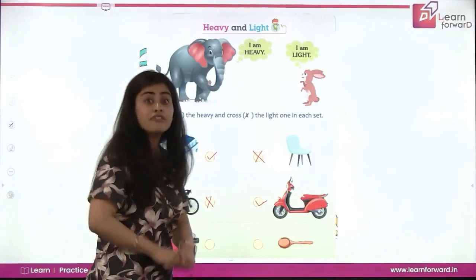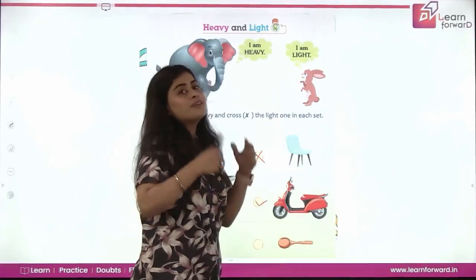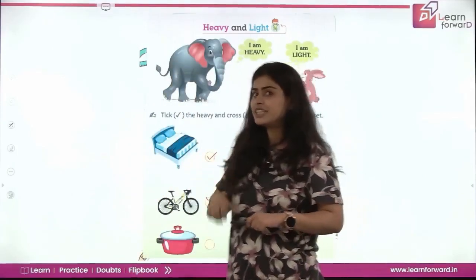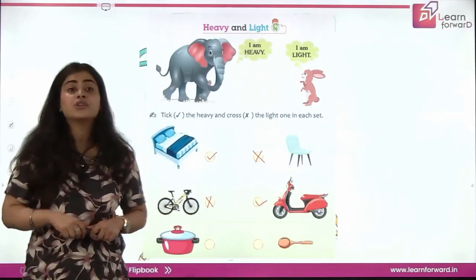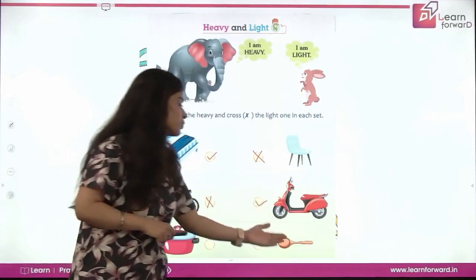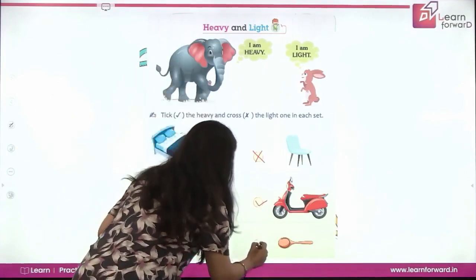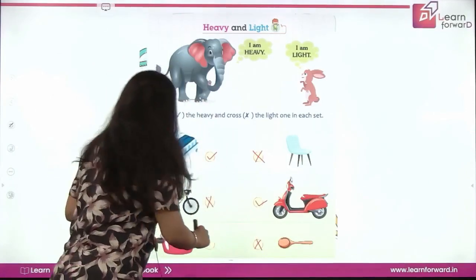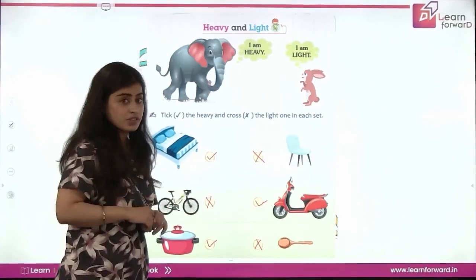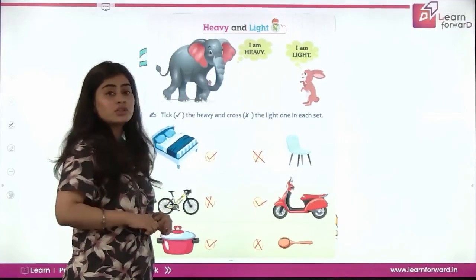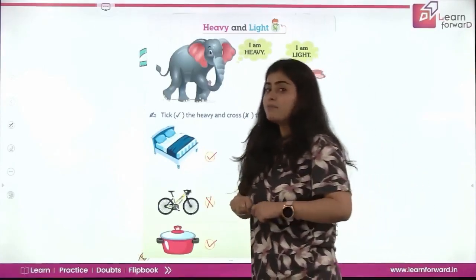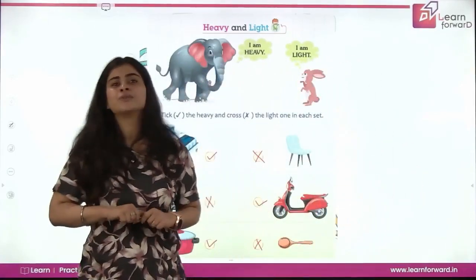Pan is heavy, and the spoon is very light, because you lift a spoon every day for eating your meals. Whenever you eat rice, you lift a spoon and then you eat the rice, right? So spoon is light. We'll put a cross on the spoon and put a tick mark on the pan, because you cannot lift the pan. We only use the pan to cook our meals, and our mother does that for you, right? Mother cooks yummy meals for you, right?